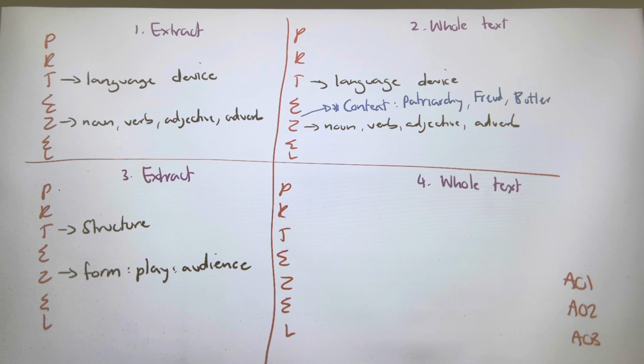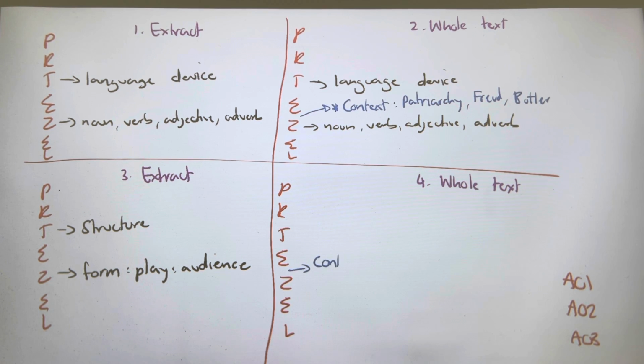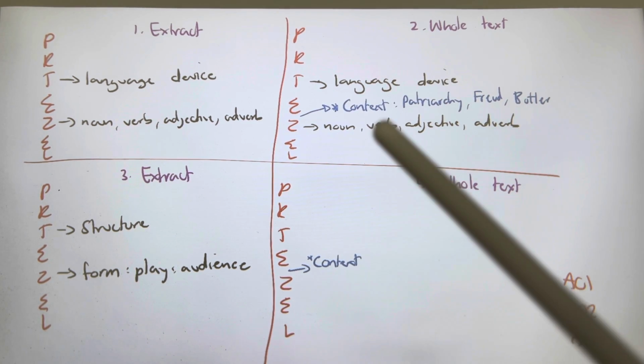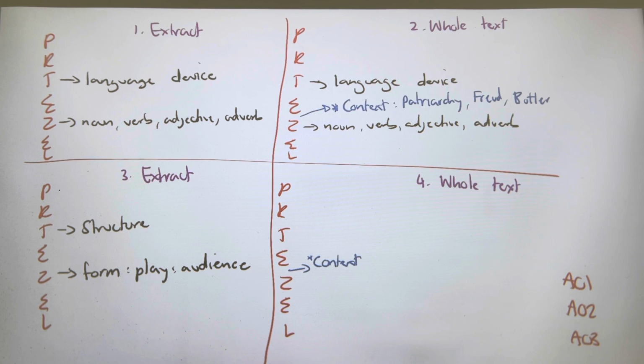And then in paragraph 4, if you're going to do context twice, then this is the second part where you add context. But whatever context you add here, make sure it's different to whatever you picked at the top. And then we have our technique. For this technique, it's up to you. You can either pick language or you can pick structure. And for zooming in, again, you can pick whatever you want.